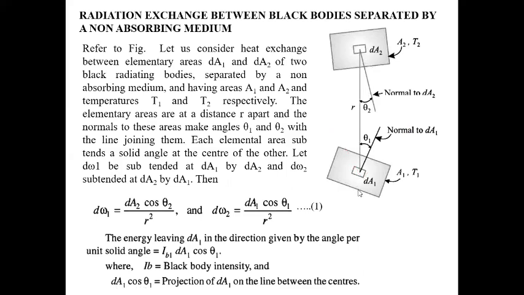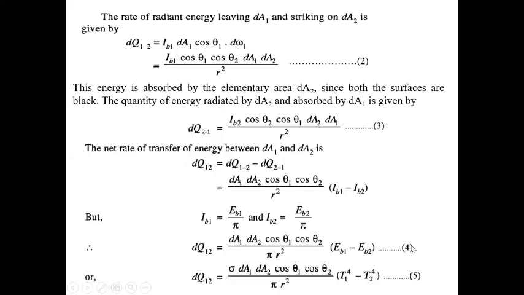Since both surfaces are black, the energy absorbed by the elementary area dA2 equals the energy radiated. Similarly, the energy radiated by dA2 and incident upon dA1 is dQ21 equals IB2 cos theta1 cos theta2 dA1 dA2 by R square. So the net energy transfer dQ equals dQ12 minus dQ21, which gives dA1 dA2 cos theta1 cos theta2 by R square into IB1 minus IB2.